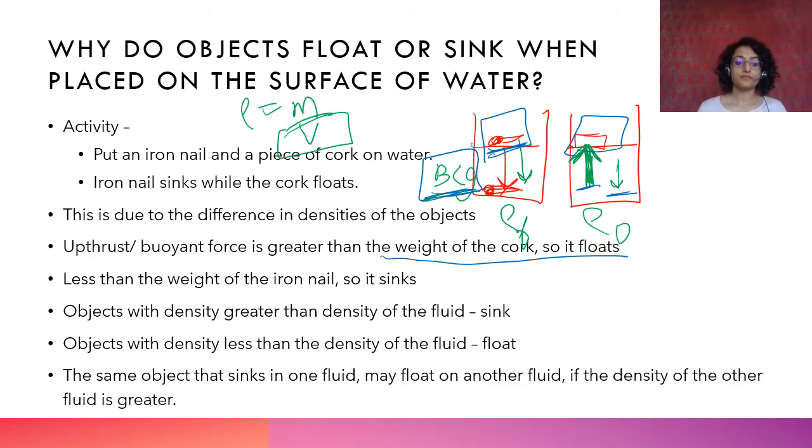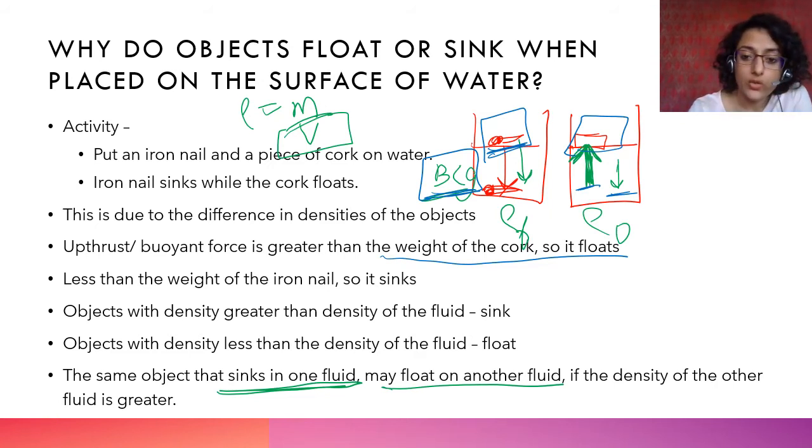ठीक है? The same object that sinks in one fluid may float on another if the density of the second fluid is greater. Okay, for example, mercury है.